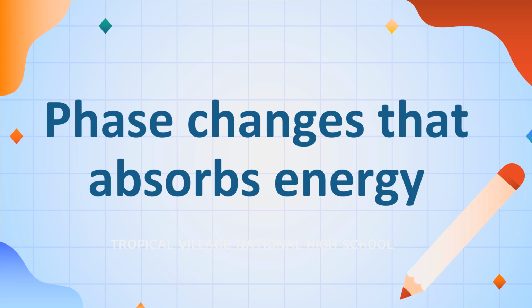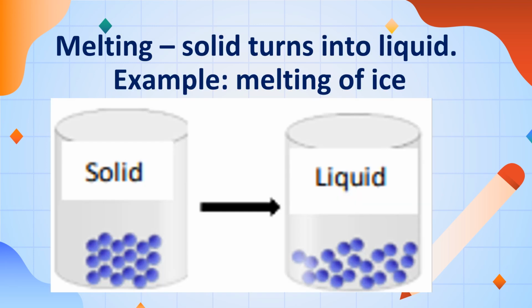Next, we have the phase changes that absorb energy. The first one is melting. Solid turns into liquid. An example of this is the melting of ice. As we said earlier, solids are compact, they have little spaces. An example of a solid is ice.